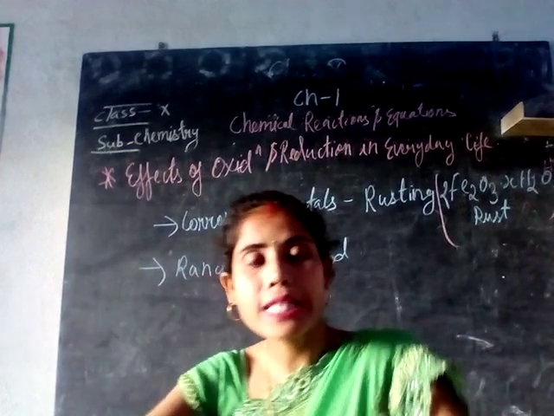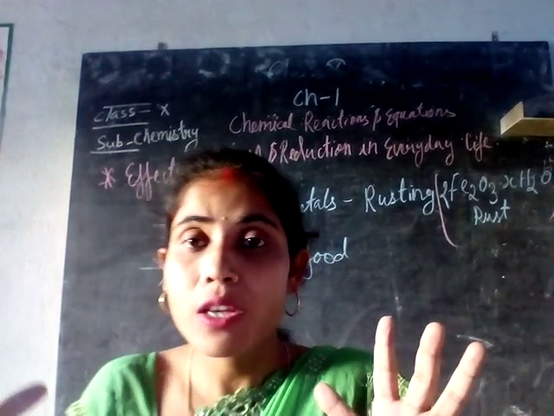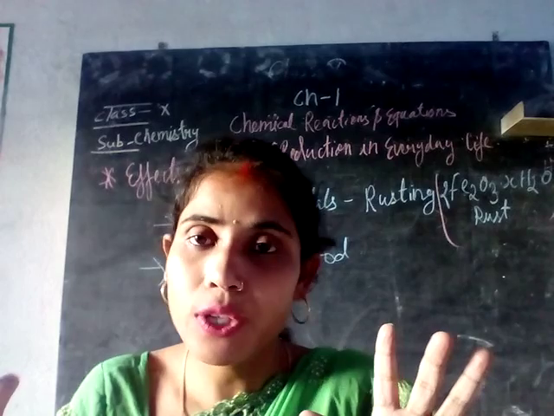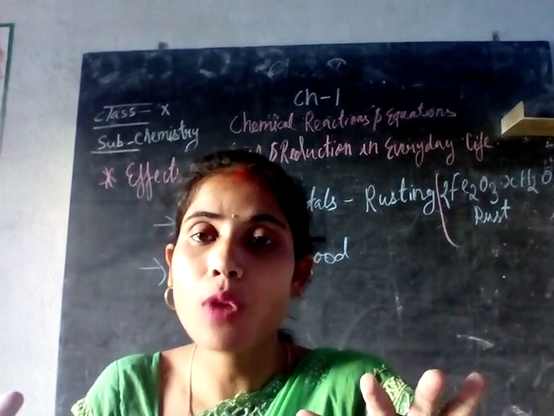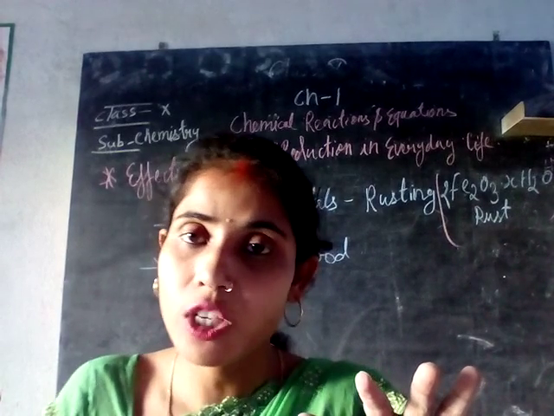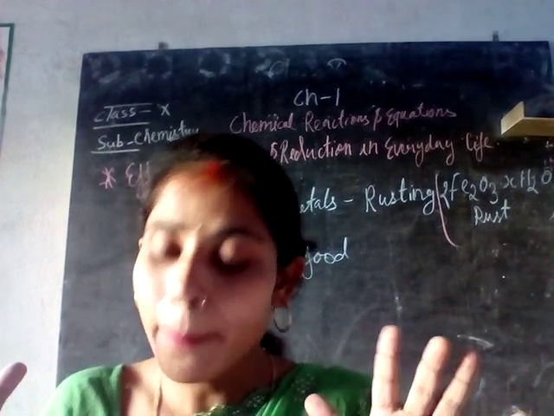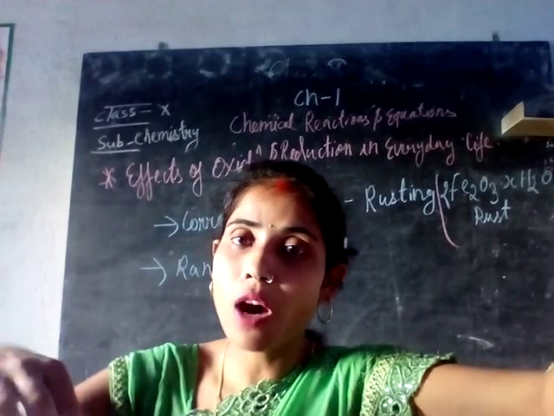So this is the formula of rust. That means ferric oxide dot xH2O. The number x is indicating the number of water molecules, that means how much moisture is present on the surface of the metal. So this is the formula of your rust.